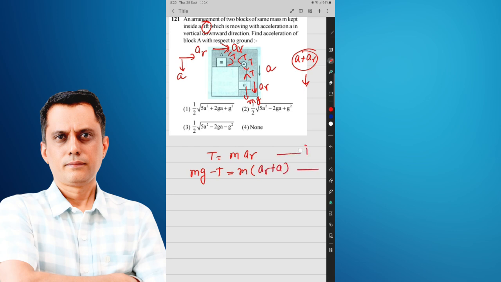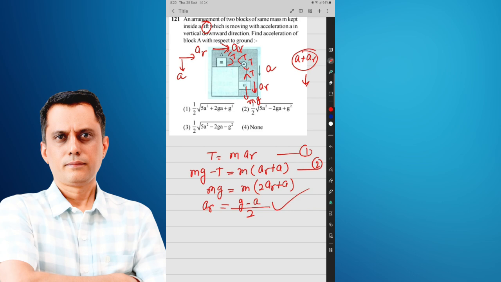If we add both the equations, दोनों को add करें, then it is mg equal to m, add करने पर twice of ar plus a. So what is unknown? a is given, unknown is ar. g minus a is equal to twice of ar. Twice of ar means (g minus a) by 2, that is ar. ar is the relative acceleration of the small m in the downward direction with respect to the system.